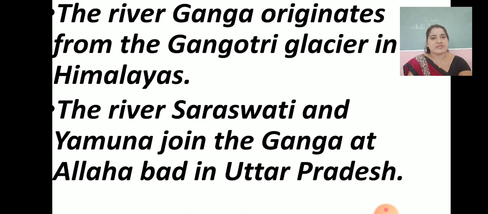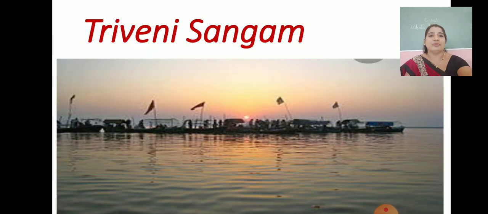The rivers Saraswati and Yamuna join the Ganga at Allahabad in Uttar Pradesh. See children, the beauty of nature. The Ganga originates from the Gangotri glacier in the Himalayas, and the rivers Saraswati and Yamuna join the Ganga at Allahabad in Uttar Pradesh. So this is called the Triveni Sangam.